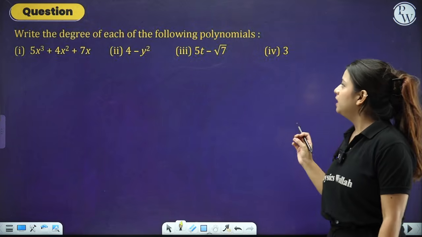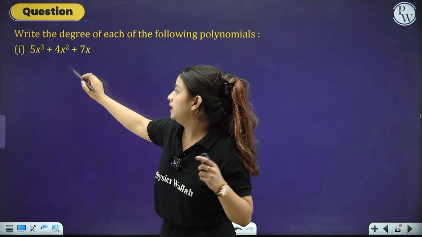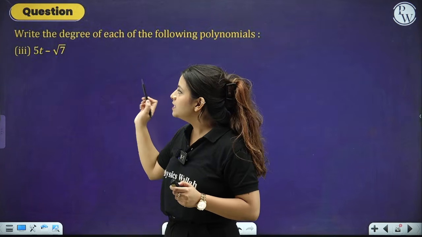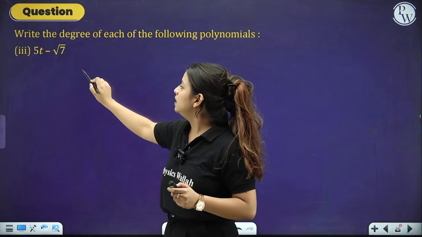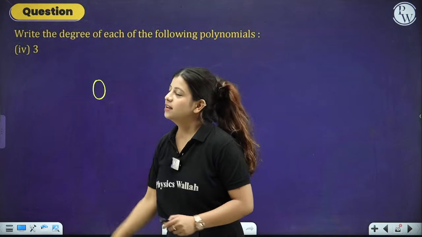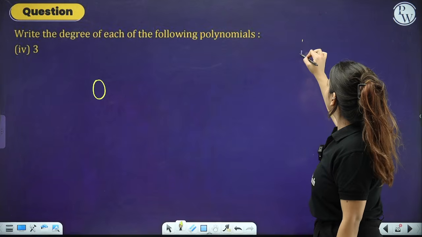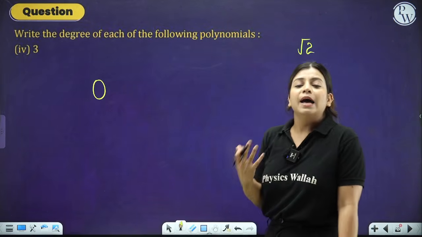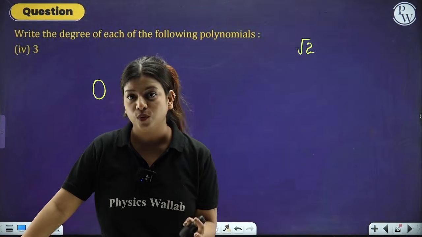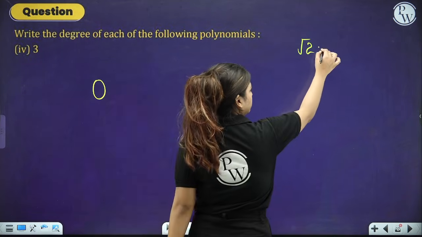Next, write the degree of each of the following. Let's write down the degree. The highest power over here is 3. Great. The highest power over here is 2. The highest power over here, since it's linear, is 1. And over here the highest power is 0. 3 again, 3 into 1, 1x to the power 0. Even if you have root 2, people, even if the examiner asks what is the degree of root 2, degree means the highest power. Now again, root 2 can also be written as root 2 into 1.